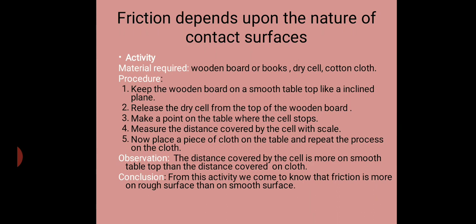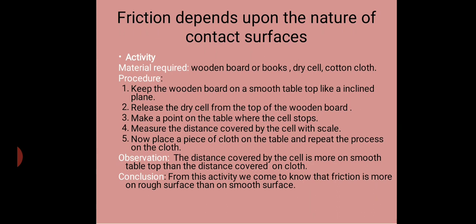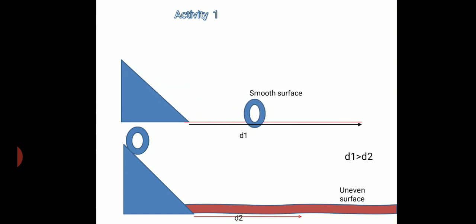Now place the piece of cloth on the table and repeat the activity again. And next measure the distance covered by the cell on the cloth surface. In this activity you can see the dry cell rolling on the smooth surface covered d1 distance and on the cloth surface covered d2 distance. And it is very clear from the picture that distance d1 is greater than d2.